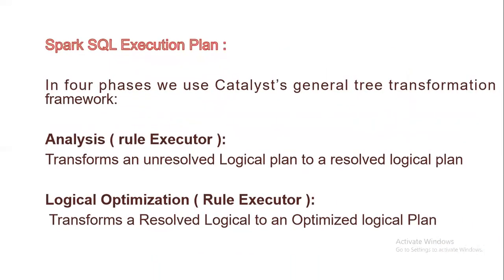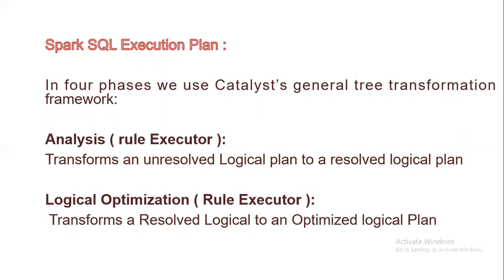Now we will see the Spark SQL execution plan. We have four phases in the Catalyst general tree transformation framework. First one is analysis, that is the rule executor.